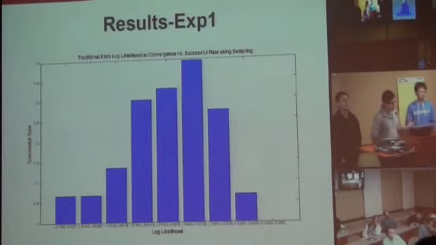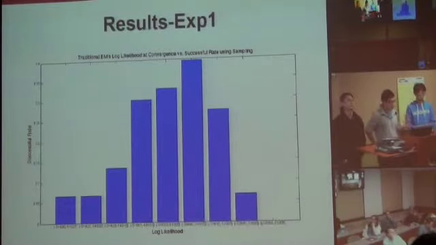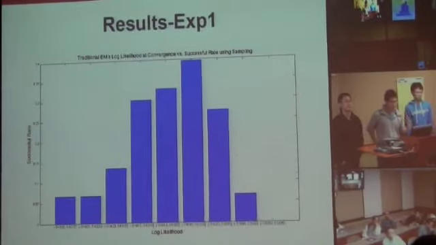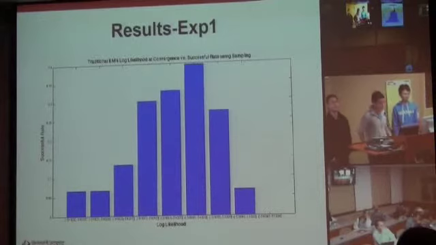Previously, my friend Qing Qian has already defined the definition of success, which means that the time is less than the original one, and the log likelihood is better than the original one. So what we can see from this figure is that when the initial log likelihood is neither too good nor too bad, SEM will get a good result.